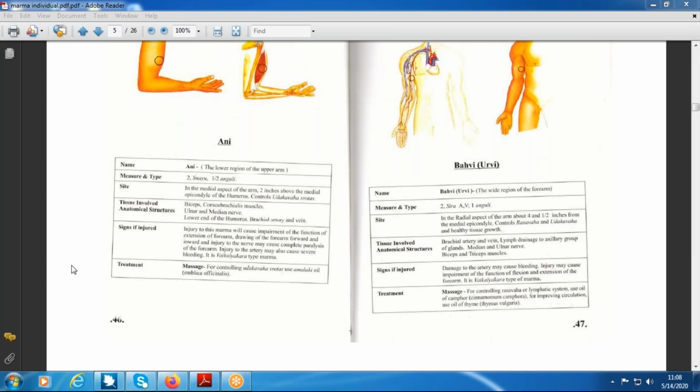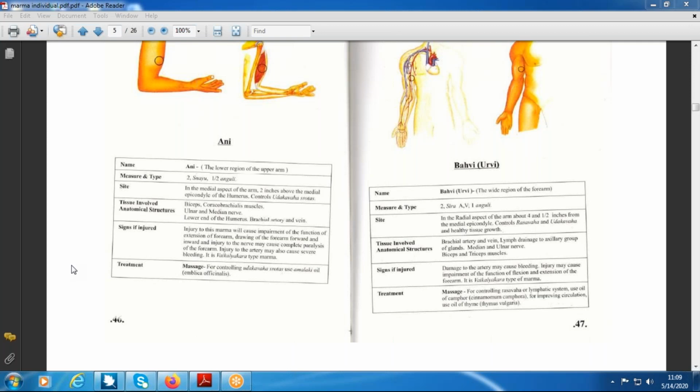So that junction we can compare with the Urvi or Bahurvi. Suppose if you dissect, then you could have gone through the courses of the ulnar nerve in the arm and the radial nerve in the arm, then you will come across all these cross each other at the middle of the arm. In the same way in the lower limb also, the blood vessels like the femoral artery and vein cross from one compartment to another compartment through the Hunter's canal in the middle of the thigh.